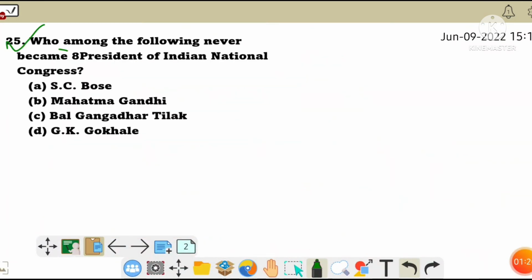Next, who among the following never became president of the Indian National Congress? So the person who never became the president of the Indian National Congress was Bal Gangadhar Tilak.